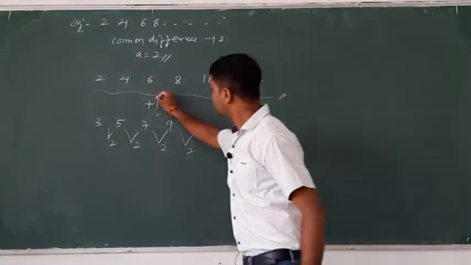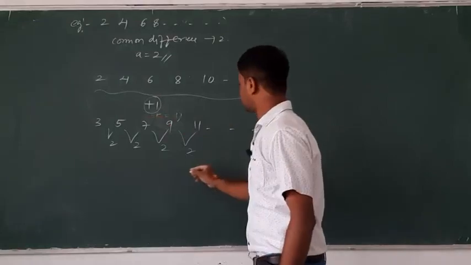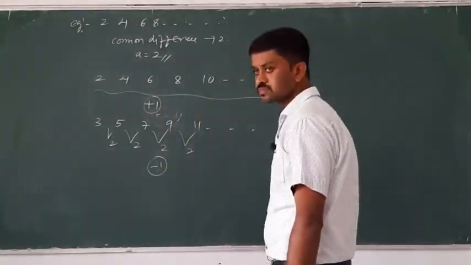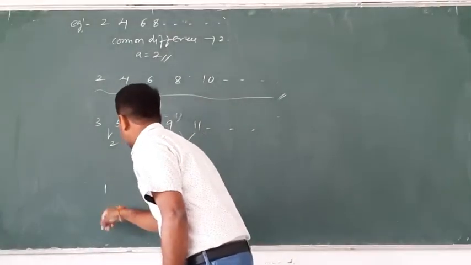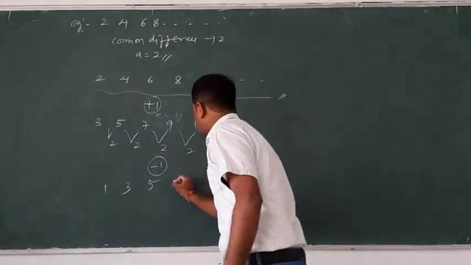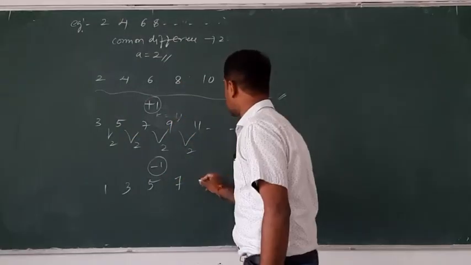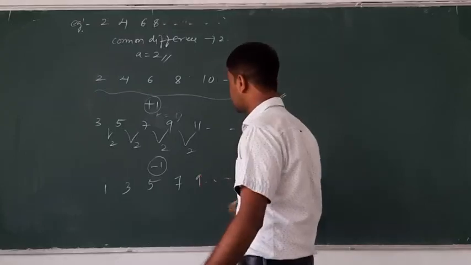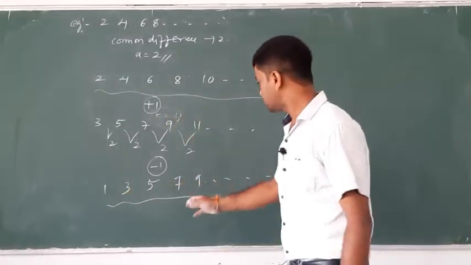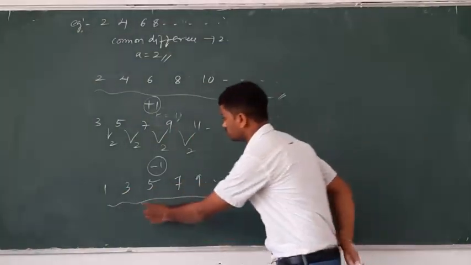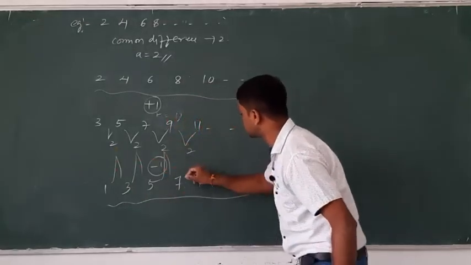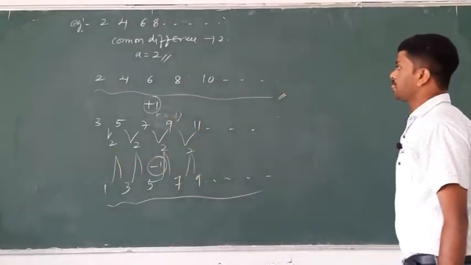Okay, the addition, subtraction. Subtraction: 2 minus 1 is 1, 4 minus 1 is 3, 6 minus 1 is 5, 8 minus 1 is 7, 10 minus 1 is 9, and so on. This is also one of the APs, as the resulting sequence is also an AP. The difference is 2. Yes or no?